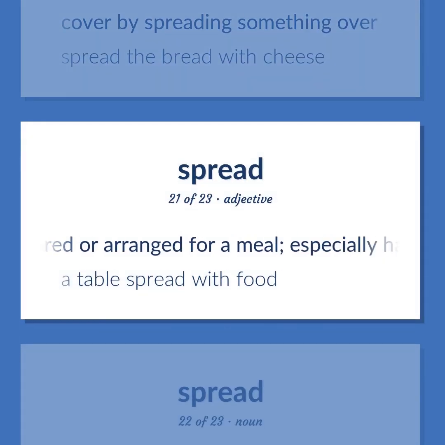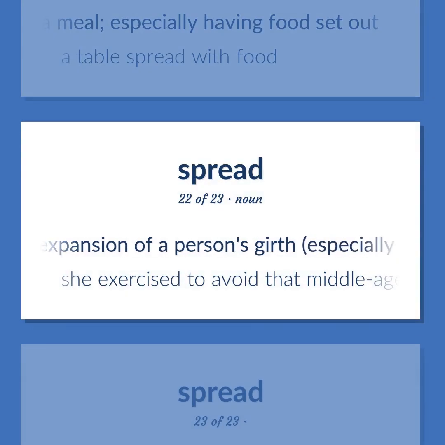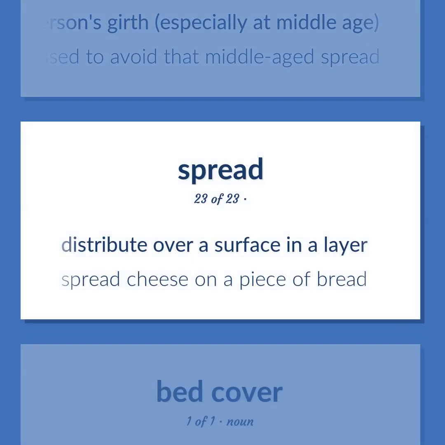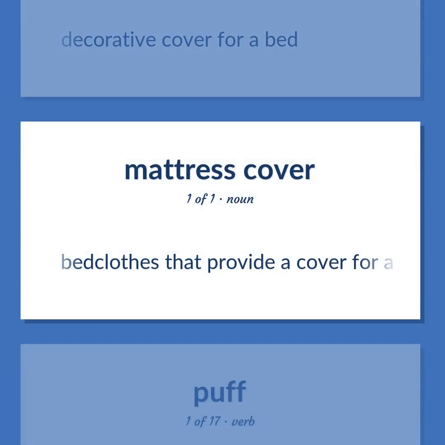Prepared or arranged for a meal, especially having food set out. A table spread with food. The expansion of a person's girth, especially at middle age. She exercised to avoid that middle-aged spread. Distribute over a surface in a layer. Spread cheese on a piece of bread. Decorative cover for a bed. Bedclothes that provide a cover for a mattress.